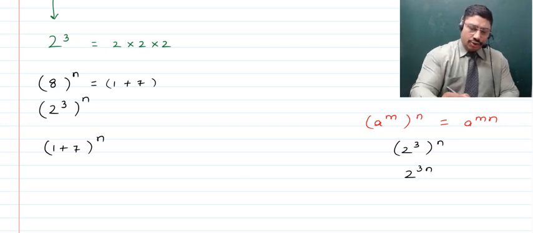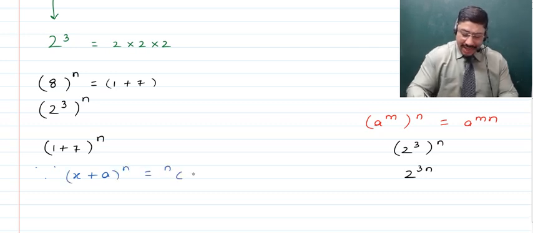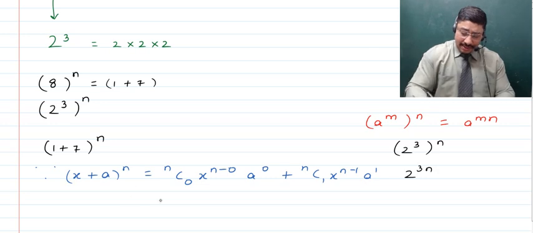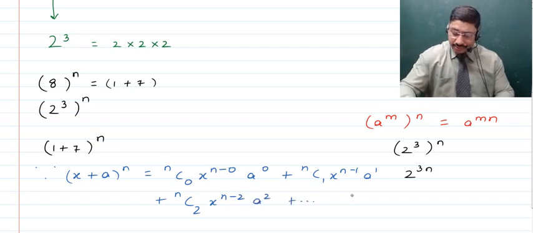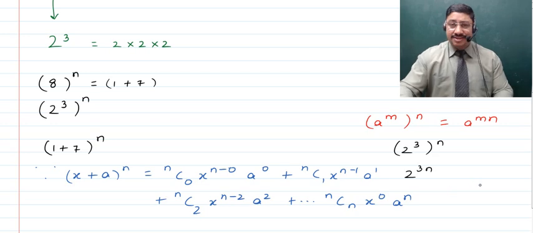binomial. So you will quickly be reminded that if you have some x plus a raised to the power n, then that becomes equal to nC0 x raised to the power n minus 0 times a raised to the power 0, plus nC1 x raised to the power n minus 1 a raised to the power 1, plus nC2 x raised to the power n minus 2 a square, and all of that continues up to n terms, where nCn x raised to the power 0 a raised to the power n is actually the last term.